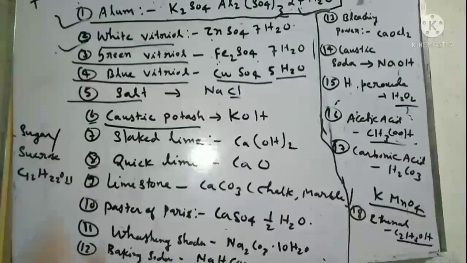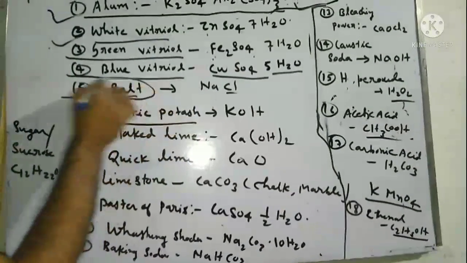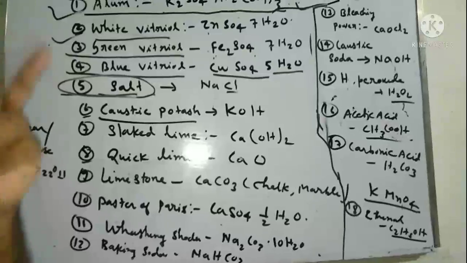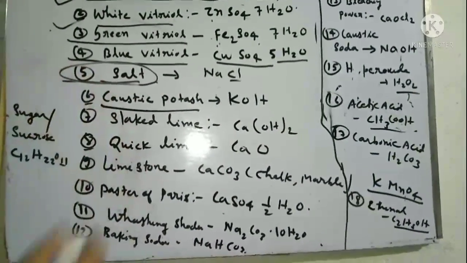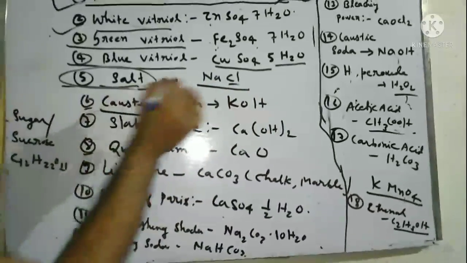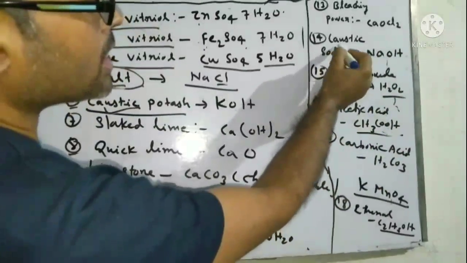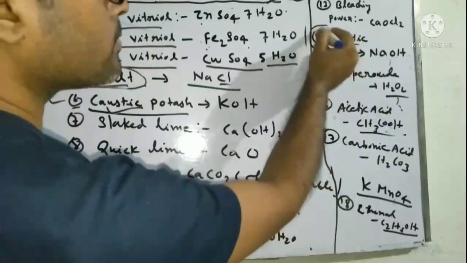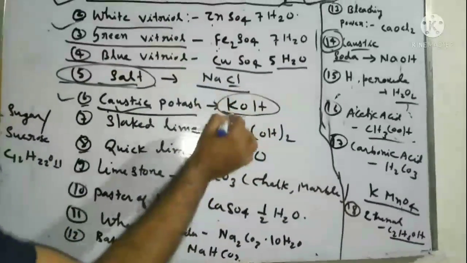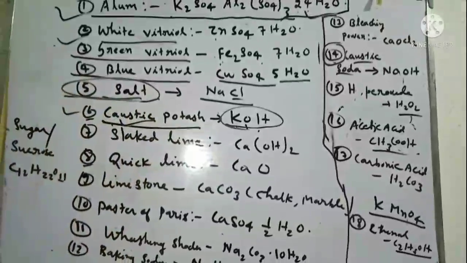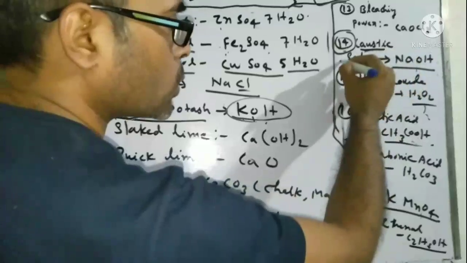Salt, common salt, table salt, these are the same name. We have to know which type of salt we should eat: iodine salt. Remember it, a question is asked on iodine salt. So NaCl, sodium chloride. Sixth one is caustic potash, and I have written here caustic soda. Remember, you can get confused: caustic potash is KOH, that means potassium hydroxide, and sodium hydroxide is known as caustic soda.